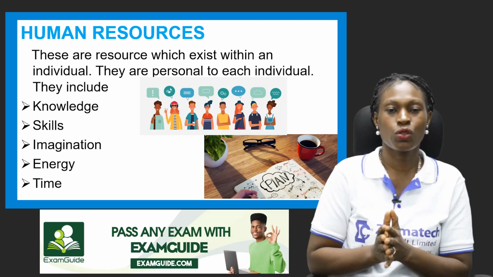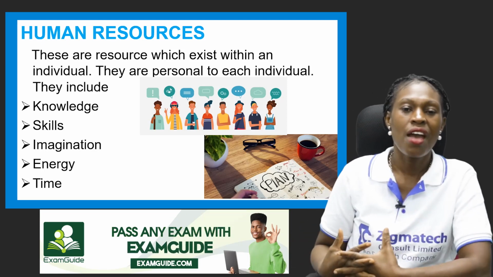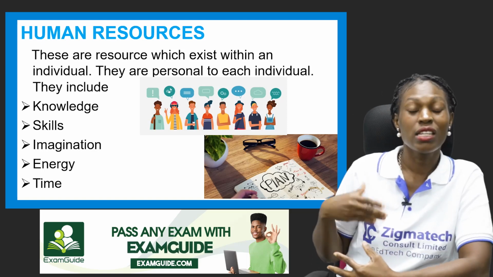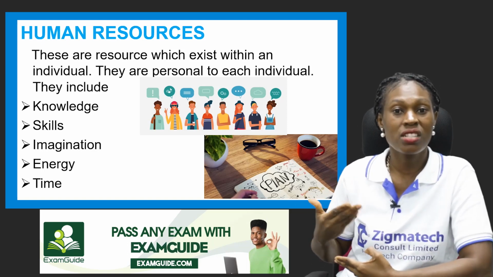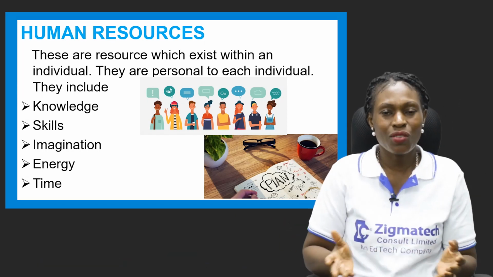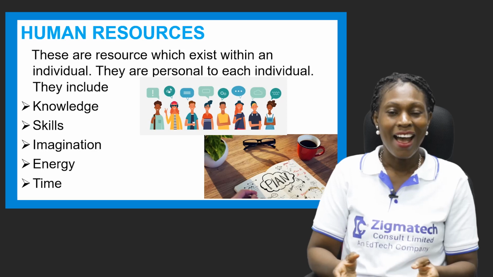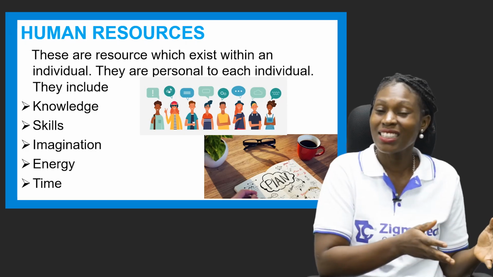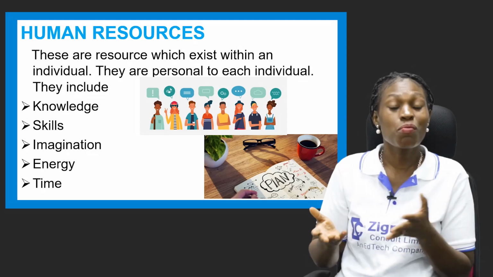It is personal to individuals, and they include knowledge. Everybody does not think alike. They do not think alike. The level of knowledge one person has is quite different from the other. Someone can bring something in here, and then you're asked to say something about it, and the other person is saying another thing, and they actually mean the same thing.